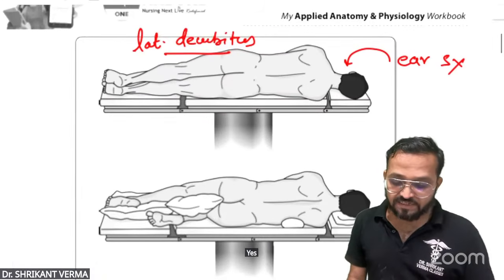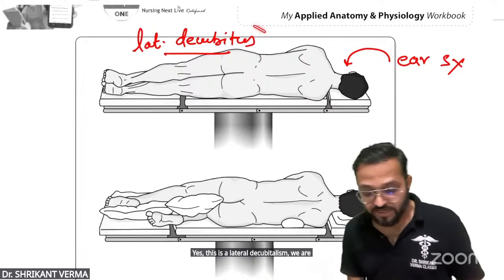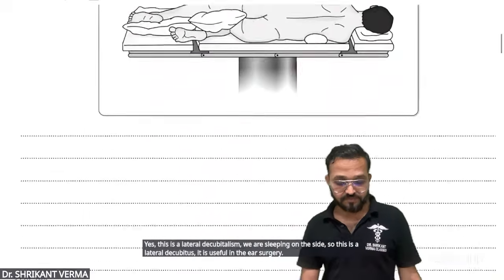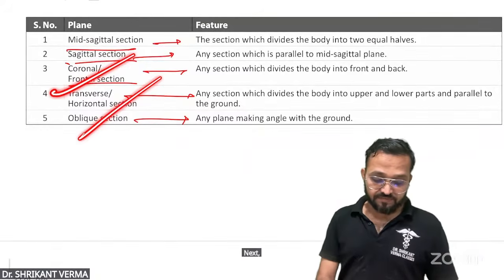Yes, this is a lateral decubitus. Now we are sleeping on the side, so this is a lateral decubitus. It is useful in ear surgery. Next, I guess I have told everything.